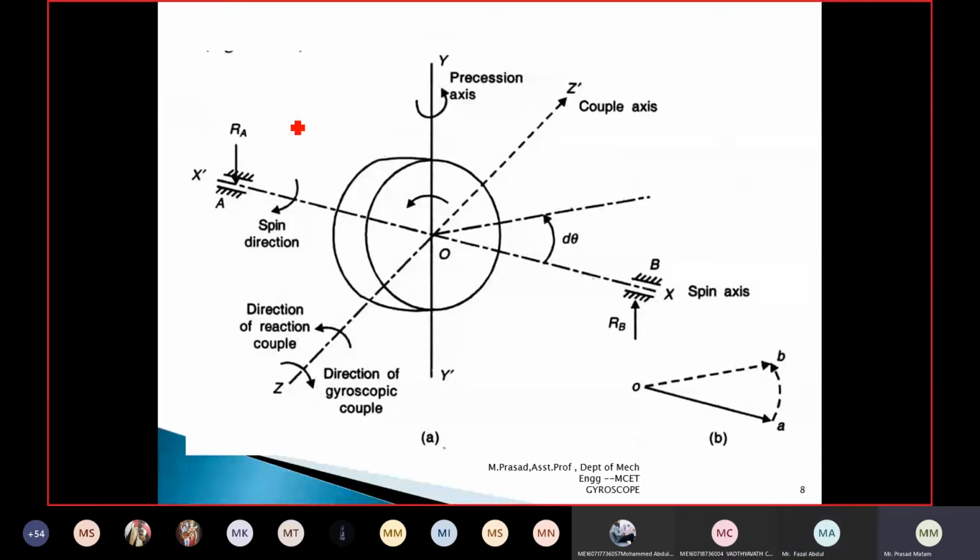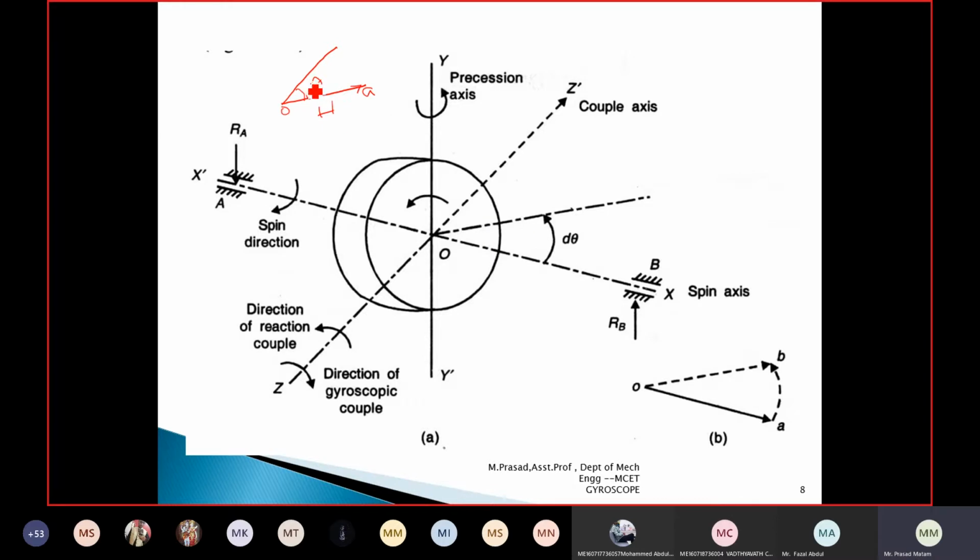When the disk is moving in the clockwise direction, what is happening? It tries to move in a straight line. This is the angular momentum of the disk. Now the disk moves by an angle d theta in the y-axis. This is the change in angle of the disk. OA is the vectorial representation of the disk which moves in the spin axis or x-axis.